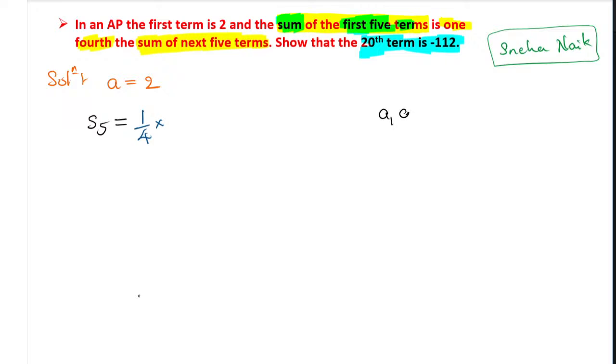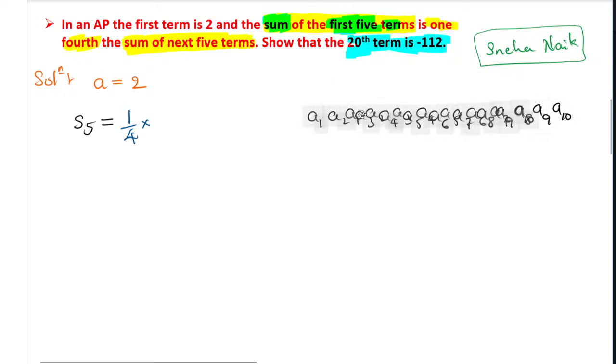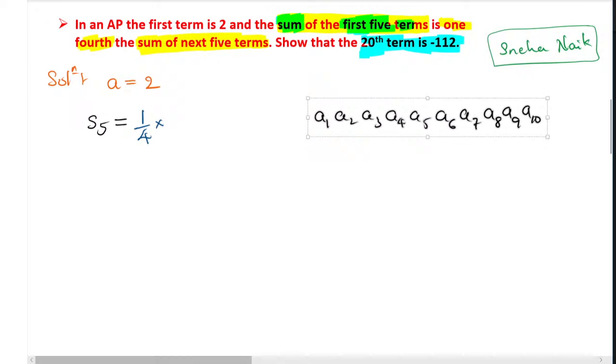First term is a1, next term is a2, third term is a3, next a4, next a5, next a6, a7, a8, a9, a10, and like this way it will continue. Again you can write a11, a12, a13 and a14 and continue. It is not a problem for us, so no need for confusion.